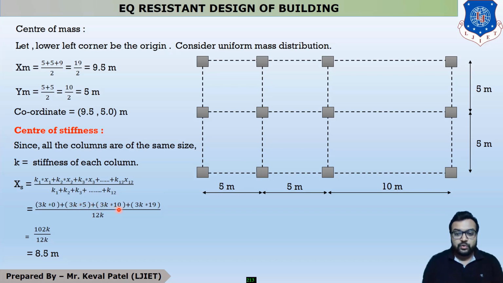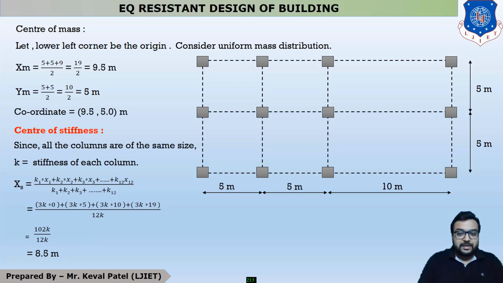Next one is 3k into 10, and this is 3k into 19, divided by 12k, because k1 plus k2 plus k3 up to k12 is 12k. All these values k1, k2 remain as k. So k plus k plus k is 12 times k. So our center of stiffness in x direction is 8.5 meter. This is the calculation of center of mass and center of stiffness in x direction.